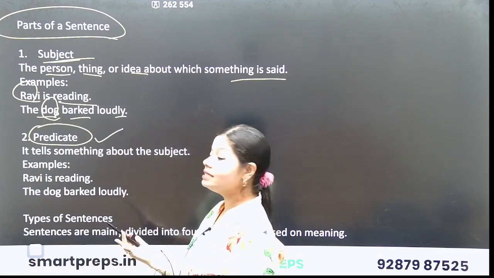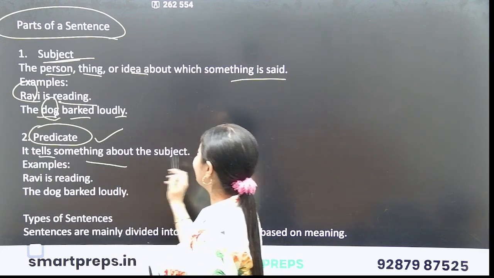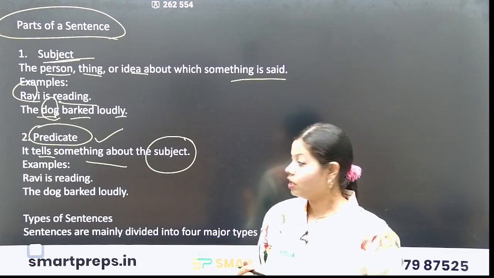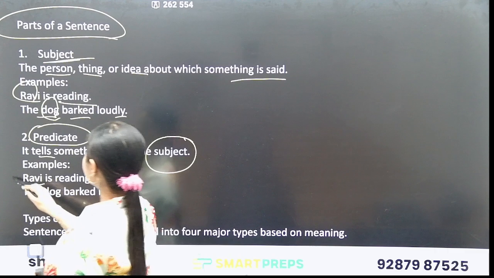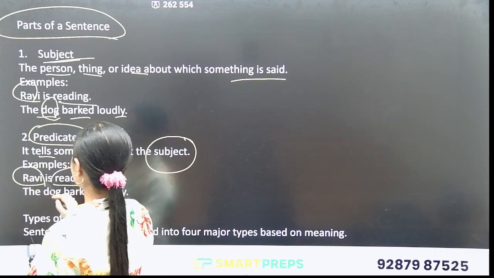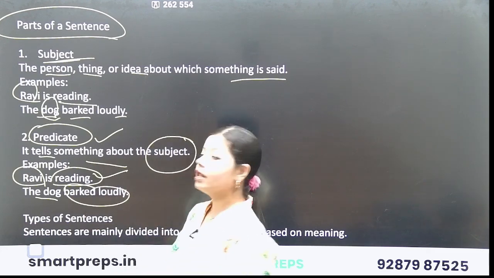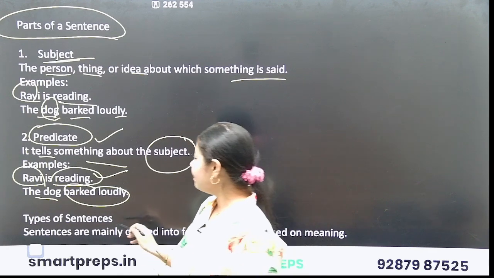What does a predicate say? It tells something about the subject. Predicate talks about the subject. Okay, for example, Ravi is reading is what? It's predicate. The dog barked loudly is what? The predicate.